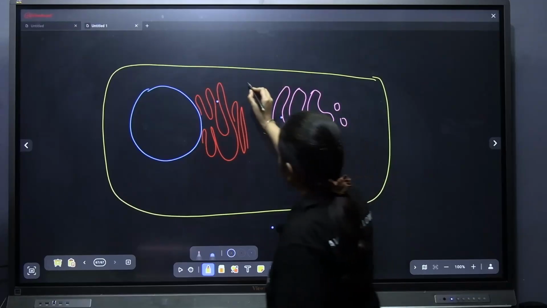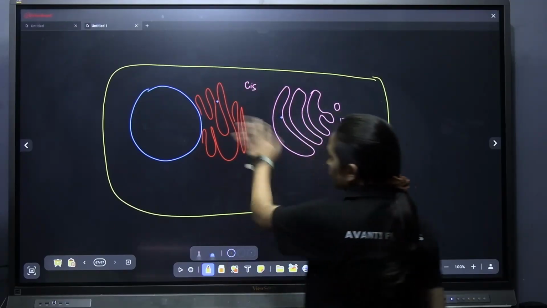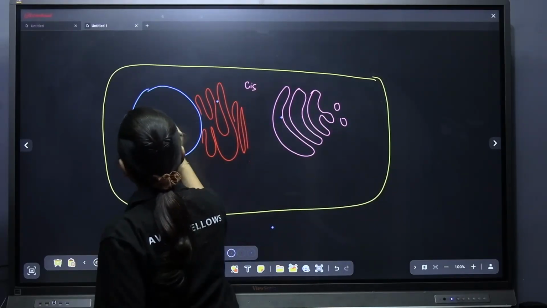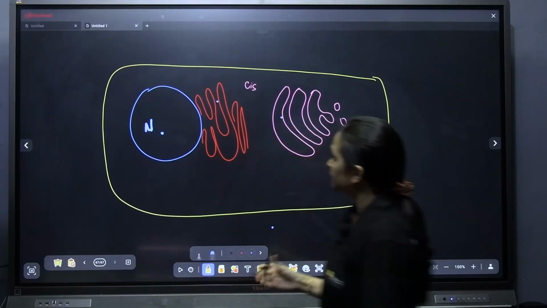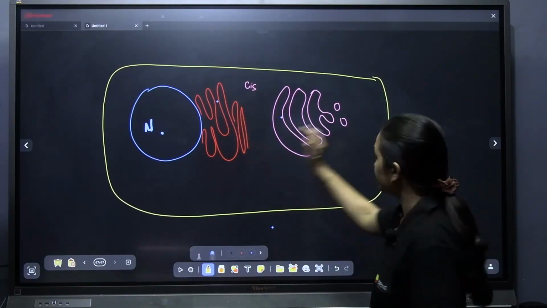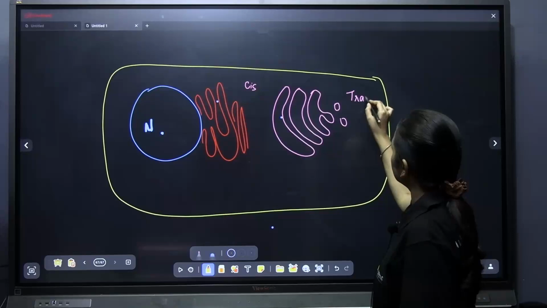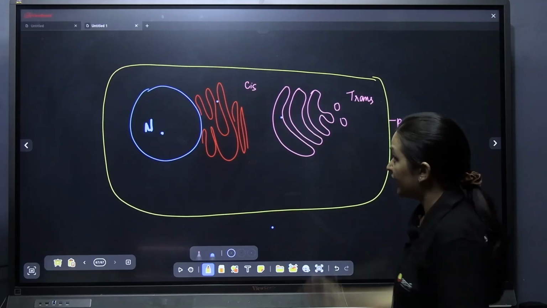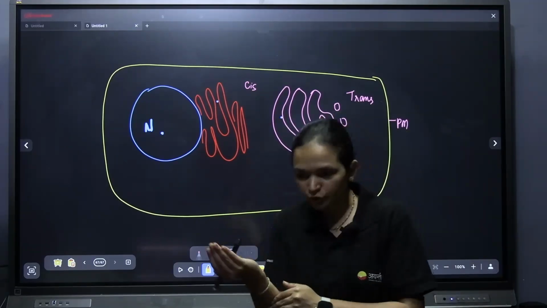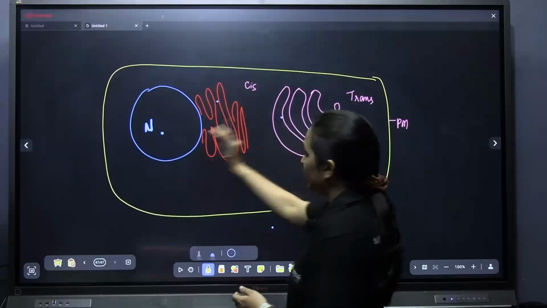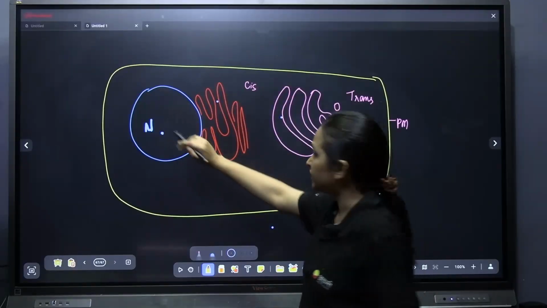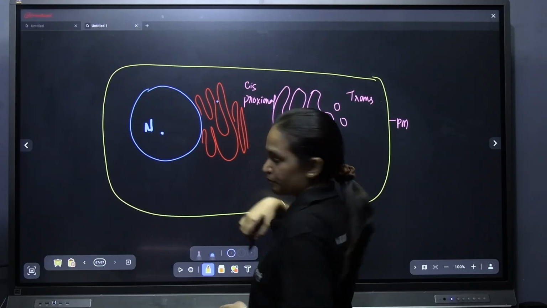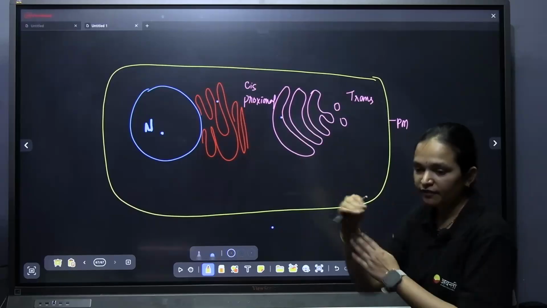The cis face will be towards the nucleus, and the trans face will be towards the plasma membrane. The cis face and trans face have other names also. What are the other names for the cis face? As it is very near to the nucleus, we call it the proximal face. And you can see the convex shape.